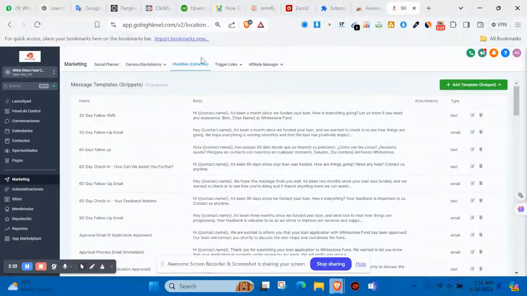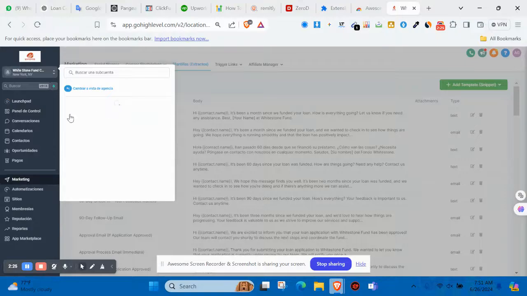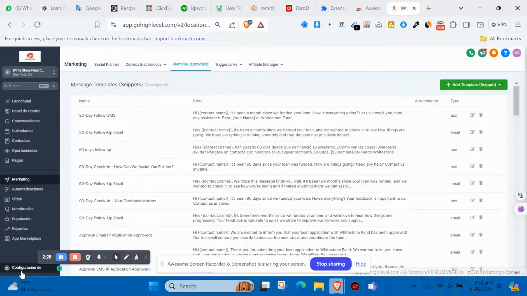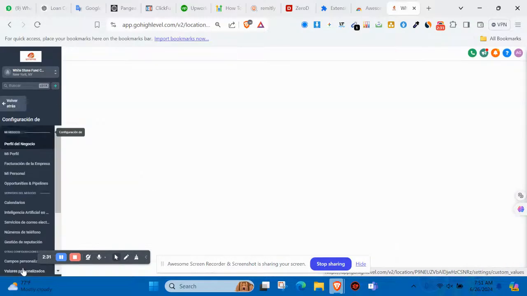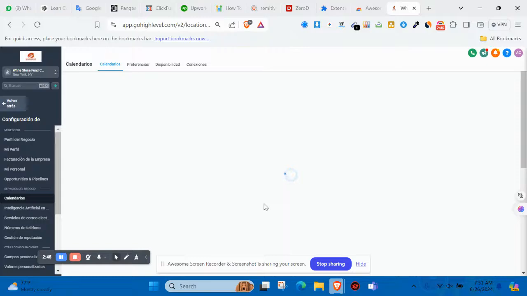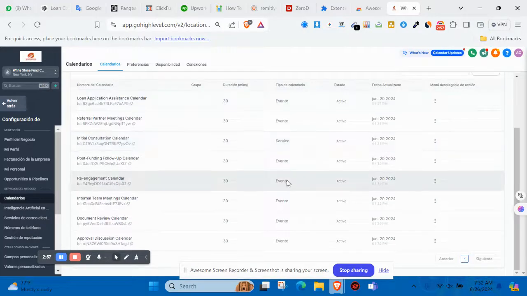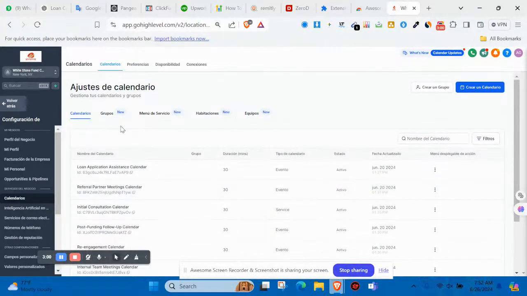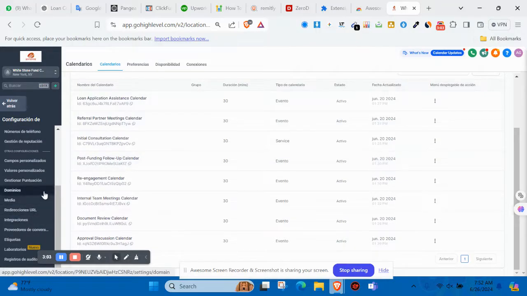So if you are interested, let me know. We have different tags. We have calendars. Let me show the calendar. You have different calendars that work for a loan company. You can use them for your own account, for your own brand. We have group calendars and normal calendars here. So this is how it works.